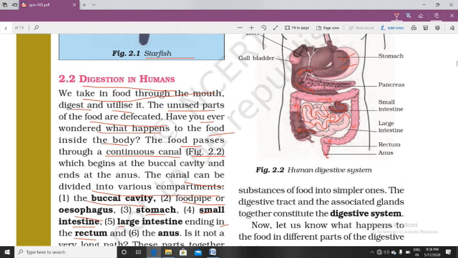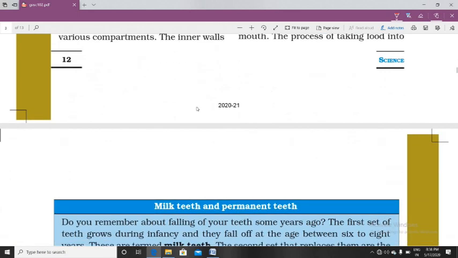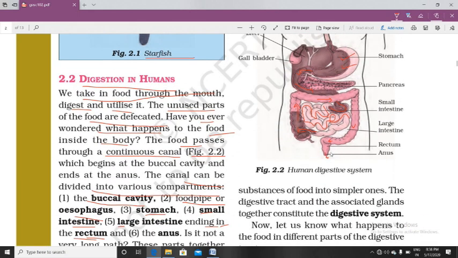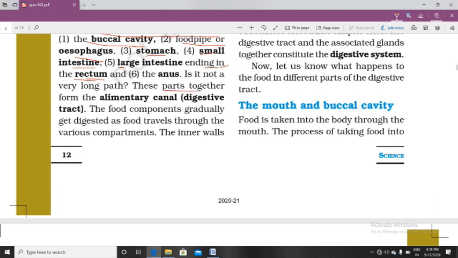Here is the large intestine, this thick pipe-like structure, and the large intestine ends in the rectum. This region is called the rectum, and the rectum ends in the anus. Anus is the external opening. Okay, so these parts together are called the alimentary canal or digestive tract.